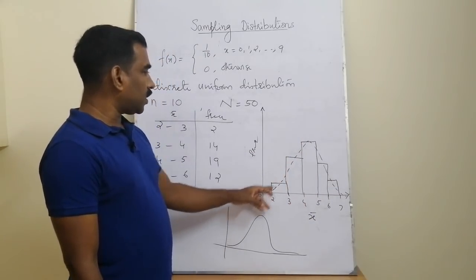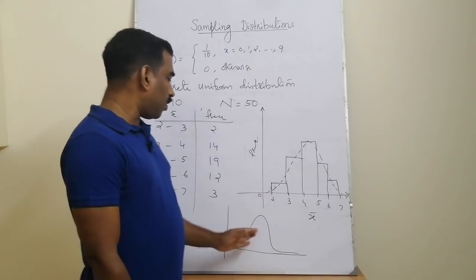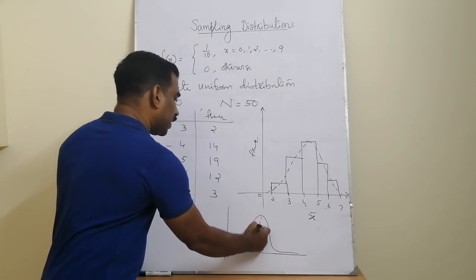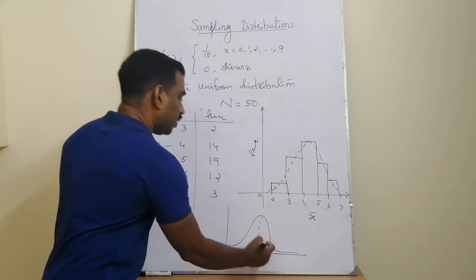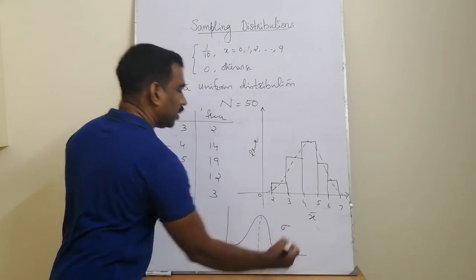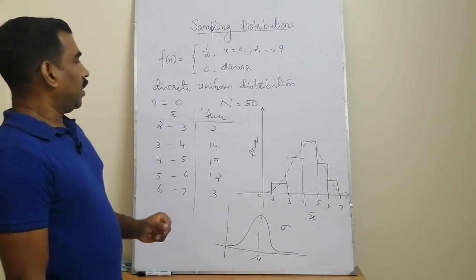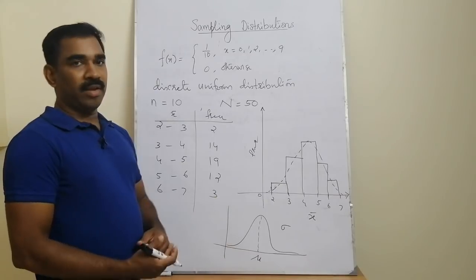Majority of observations cluster about the central value, taken as the mean, with some dispersion, the population standard deviation sigma. This concept is called the central limit theorem.